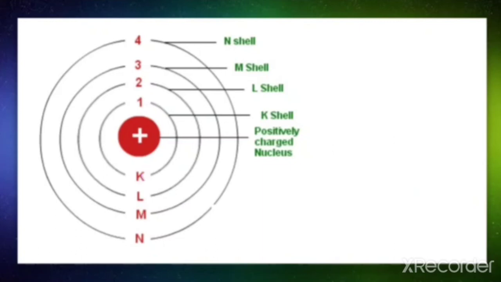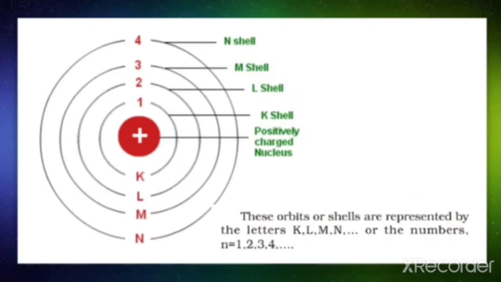So he represented these orbits or shells as letters K, L, M, N and so on, or the numbers are used like n equal to 1, 2, 3, 4 and so on. The number 1 is closer to the nucleus. So this is what he actually put forward in his model.